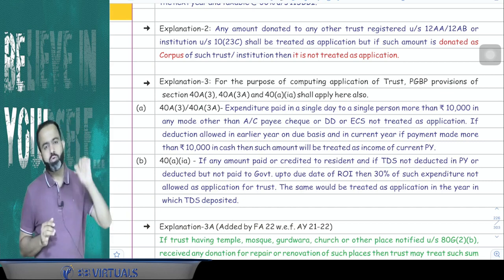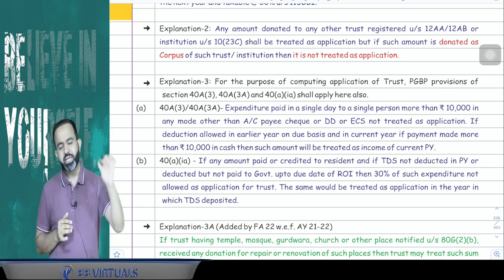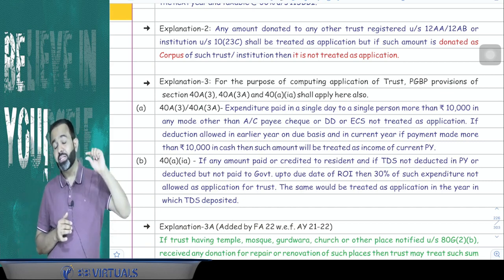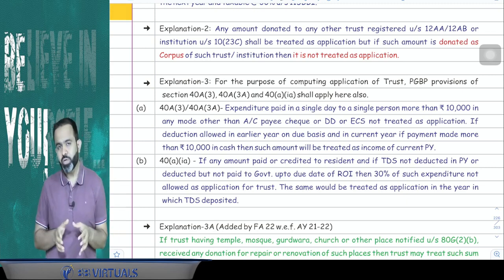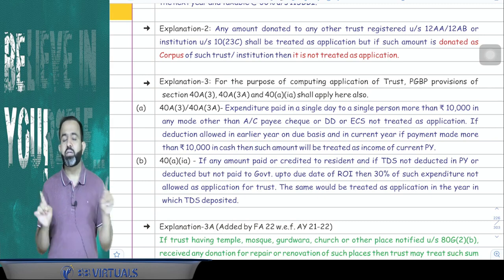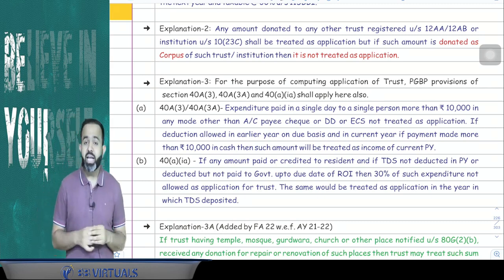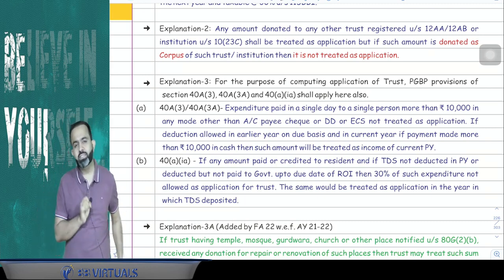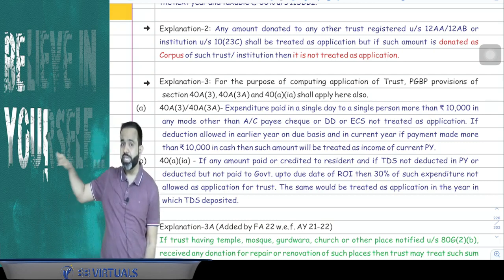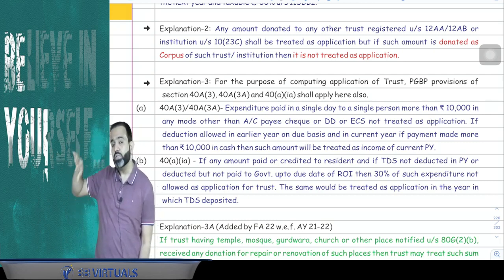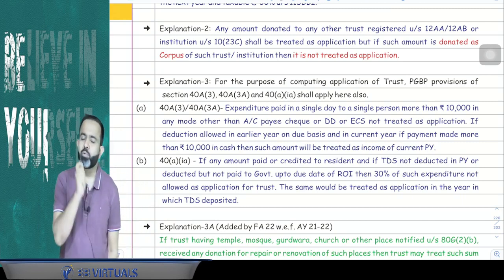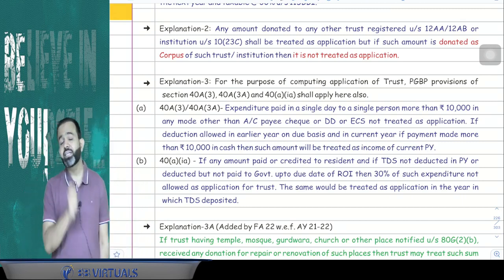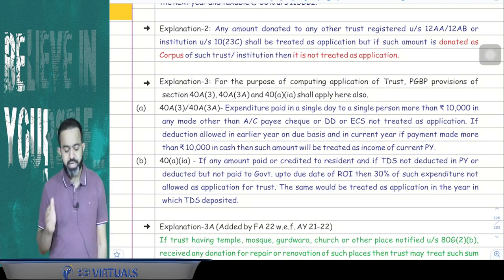So if an amount of more than 10,000 is applied in a current year, that amount should be paid by account payee cheque, account payee demand draft, or ECS mode only. It means if it is paid in cash, then it will not be treated as application. And one more point we have discussed: suppose earlier application is already claimed on a due basis, and in the current year the trust makes a payment to someone of more than 10,000 in cash, then in the current year it will be treated as the income of the trust due to Section 40A subsection 3A.